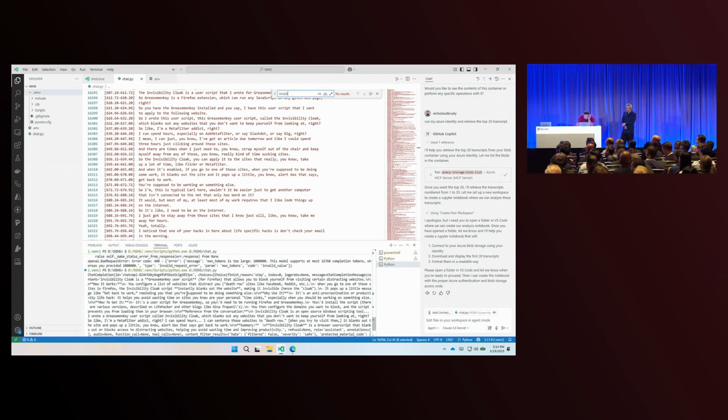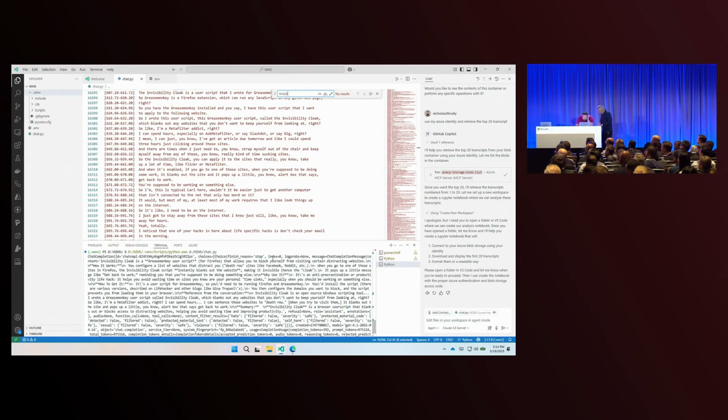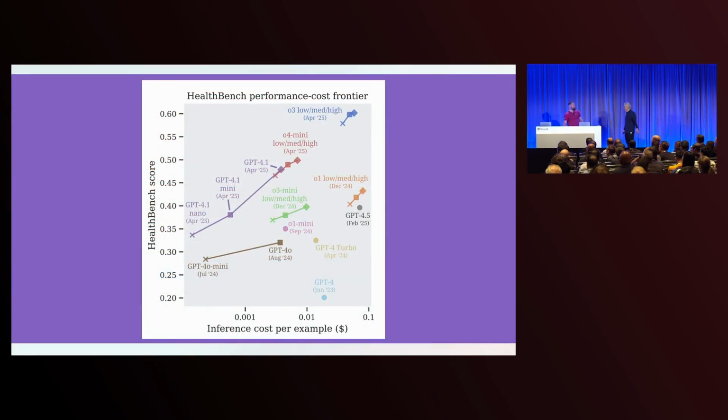Oh, look at that, before my answer, the model got here. What does it say? It says, invisibility cloak is a Greasemonkey user script that allows you to block yourself from visiting certain distracting websites. All right. Thank you, GPT 4.1. Back to you.